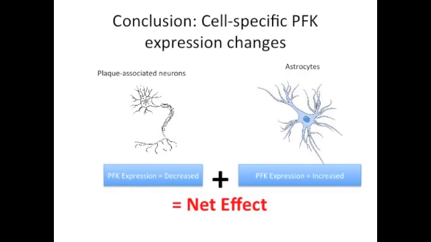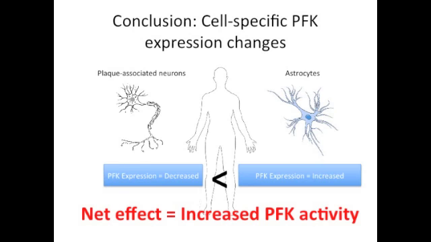From this experiment, it was concluded that there are cell-specific changes in PFK expression in the presence of beta-amyloid plaques. In plaque-associated neurons, PFK expression is decreased, and in astrocytes, it is increased. Together, they combine for a net change in PFK activity and expression. If the increase in astrocytes is greater than the decrease in plaque-associated neurons, then PFK activity is seen to increase overall, as is found in human Alzheimer's patients.